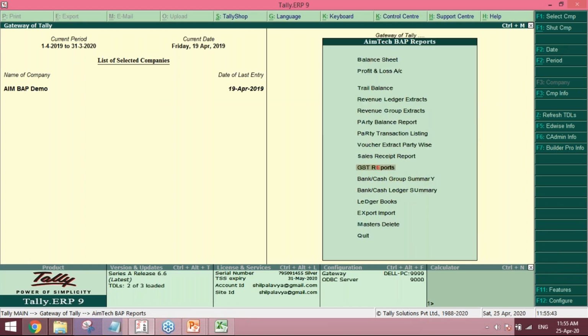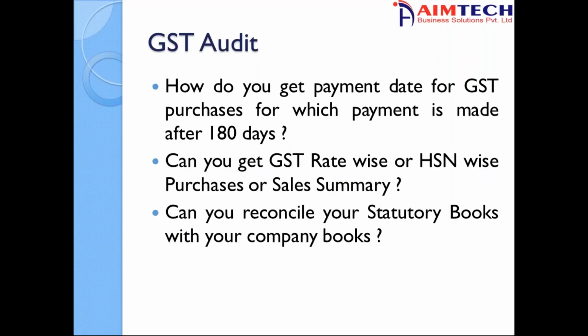So this was all about GSTR reporting. You can easily find purchases more than 180 days old. Also, you can find the GSTR rate HSN wise, and you can reconcile the books through the date you can mention over there.